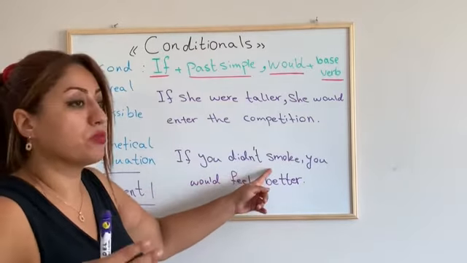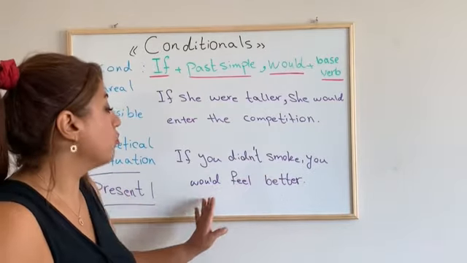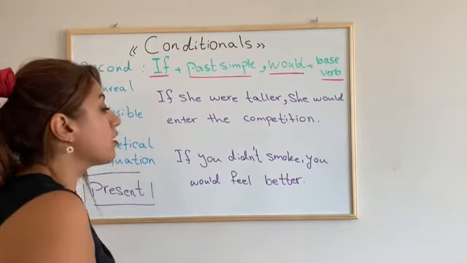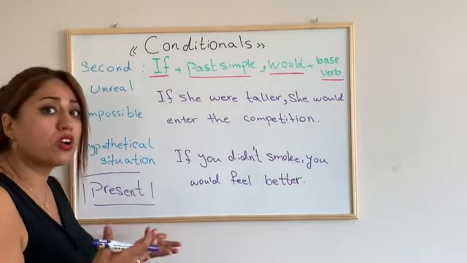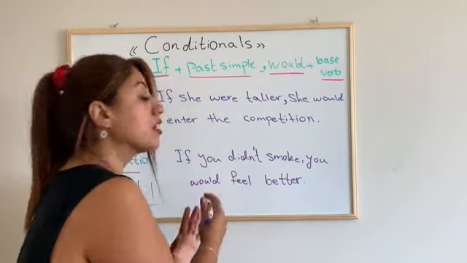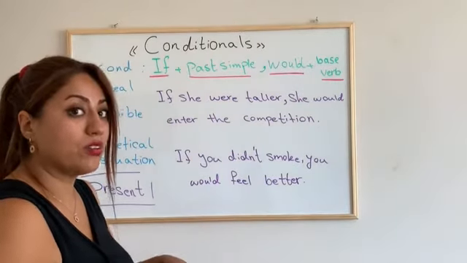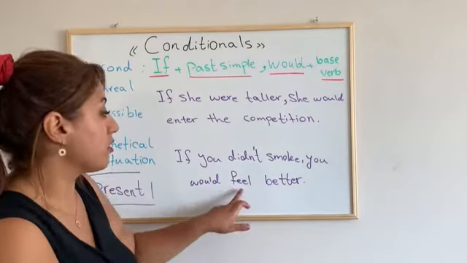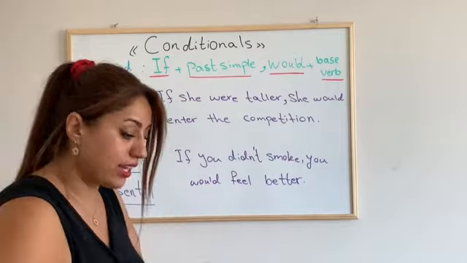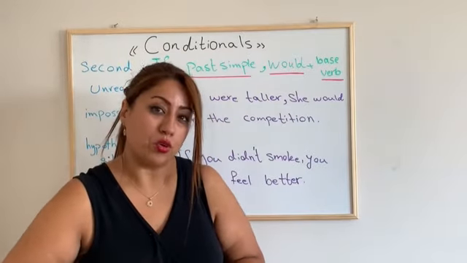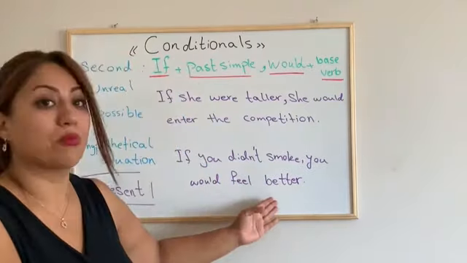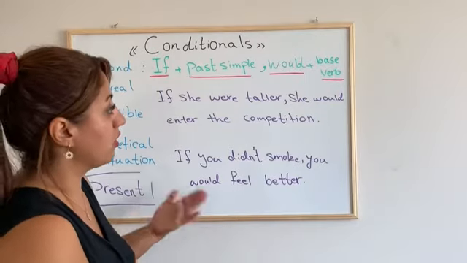If you didn't smoke, it means that the person smokes now. You would feel better. Now he doesn't feel better. So it's kind of an unreal situation. Not impossible, maybe if he quits smoking, the result can be received, but unfortunately now he smokes, so he doesn't feel better. If he didn't smoke, he would feel better. It's exactly about now. It says that if you quit smoking sometime before, now you would feel better. But unfortunately, the situation is not correct.